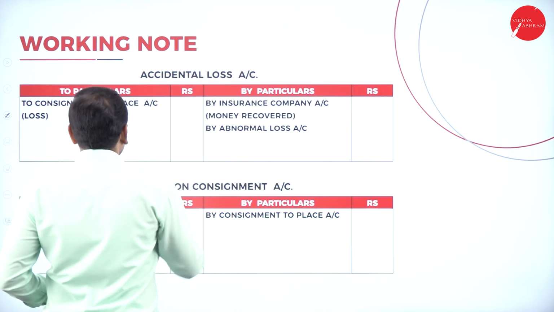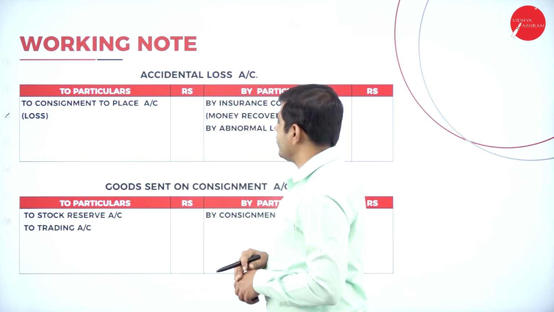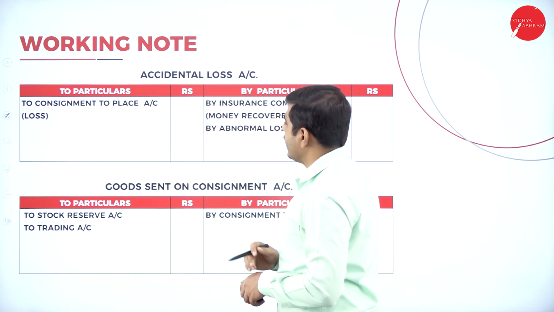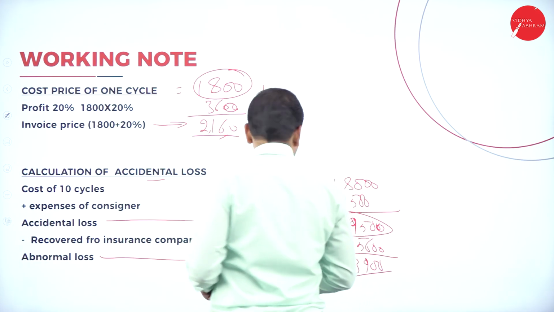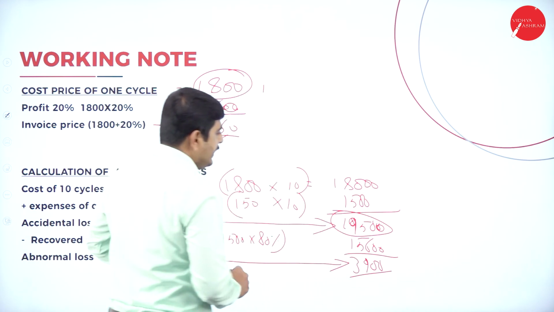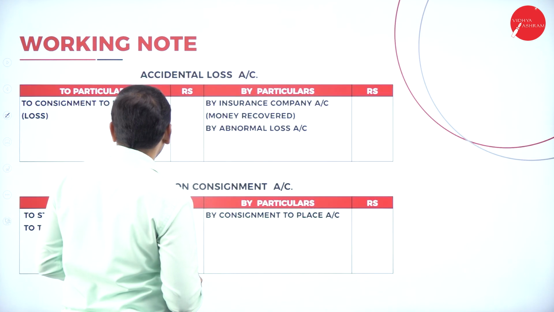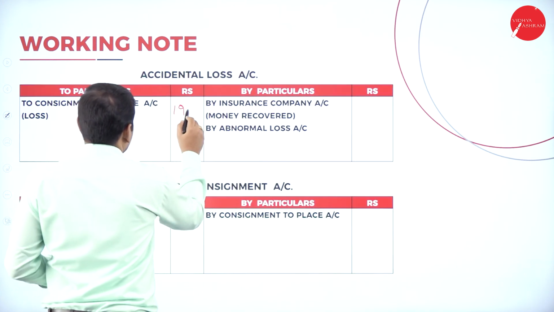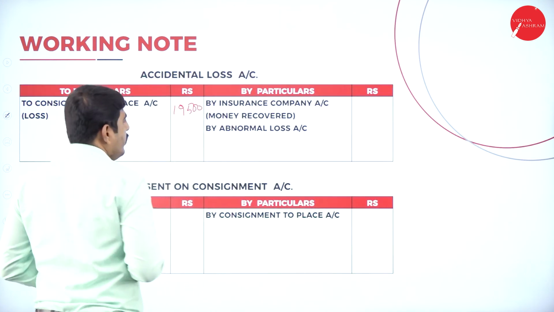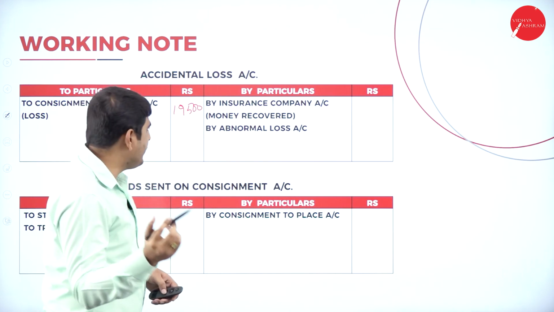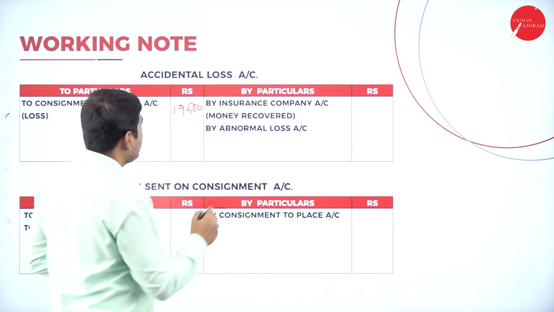Next point, accidental loss account. What is the loss we have done? The accidental loss, total loss, is 19,500. Out of 19,500, how much is the insurance company giving? This is bank account.